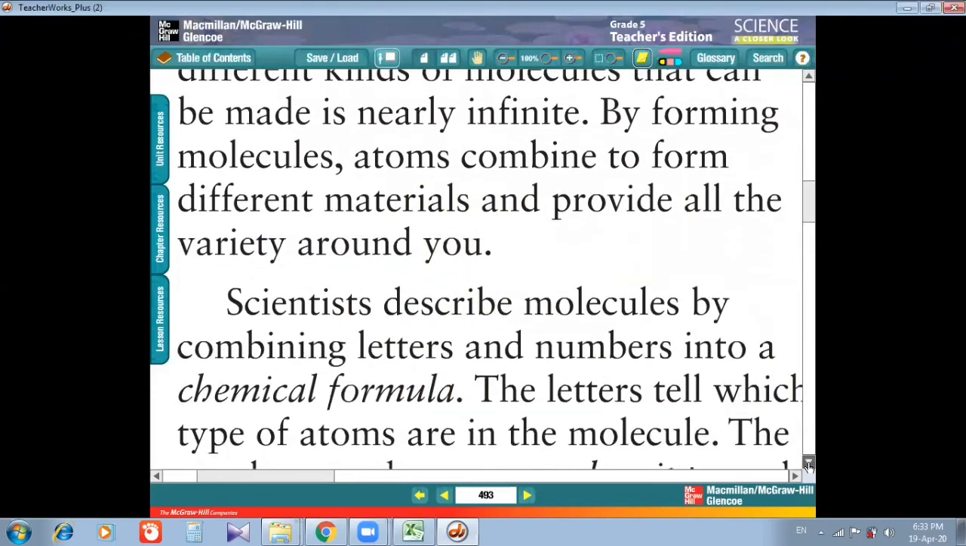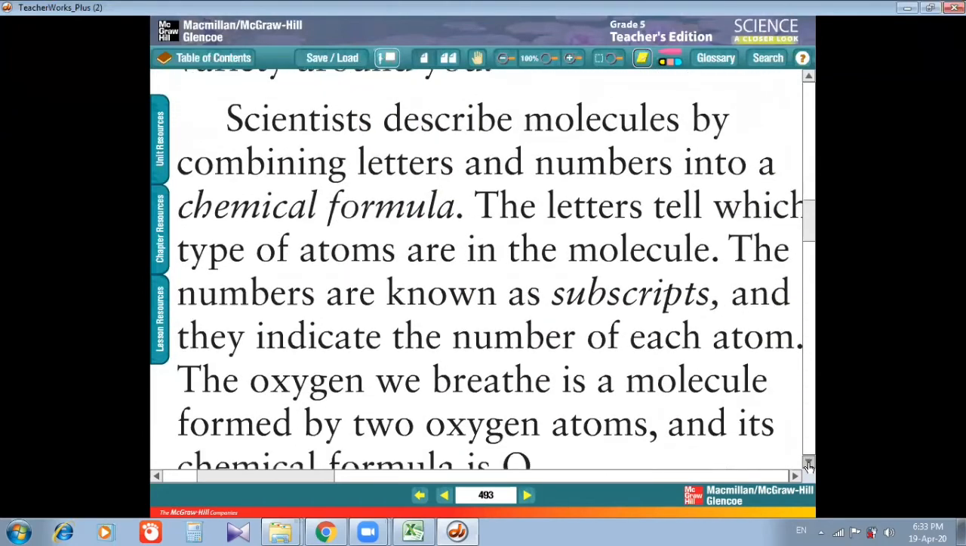Scientists describe molecules by combining letters and numbers into a chemical formula. Now, there are many types of molecules. So the scientists describe the molecules by combining letters and numbers. And that thing is called the chemical formula of that molecule. What is the chemical formula? It is the combination of symbols of the elements and the numbers of the elements. How, we will discuss.